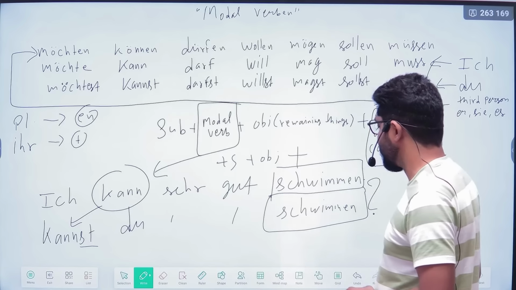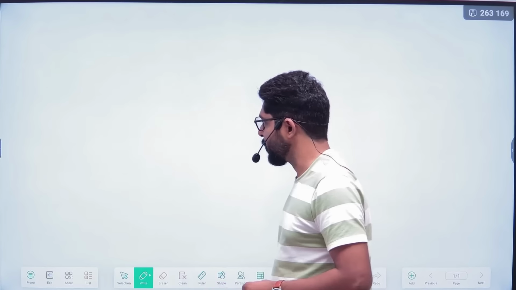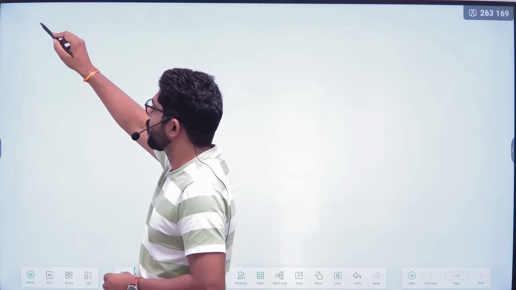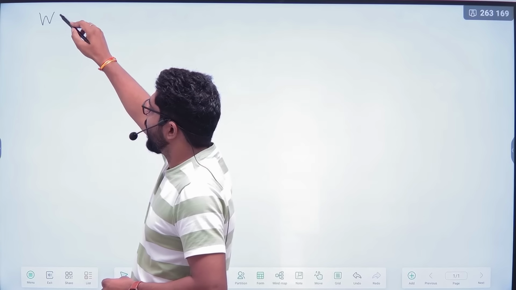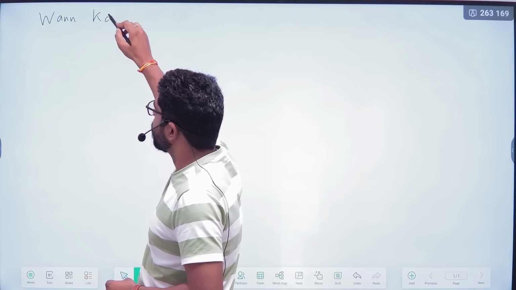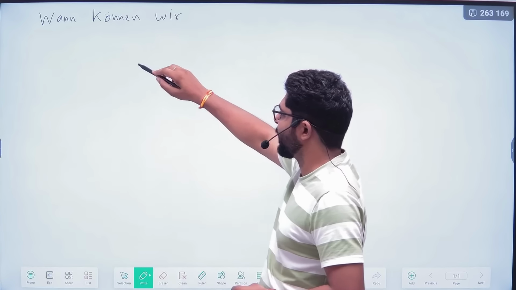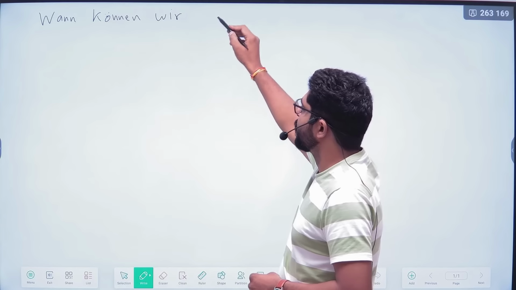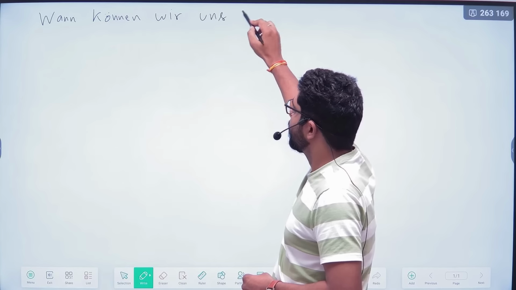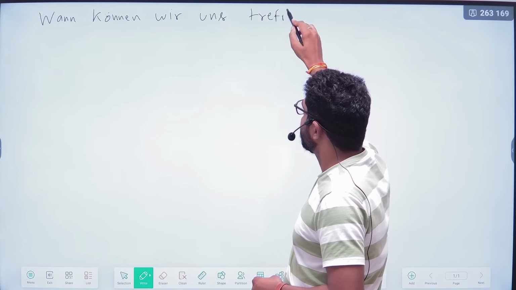Now if we see the example for the W-question: wann is a question word, können is the modal verb, and the subject is wir, so that's why the modal verb is conjugated accordingly. Wann können wir uns treffen? Treffen is the main verb.